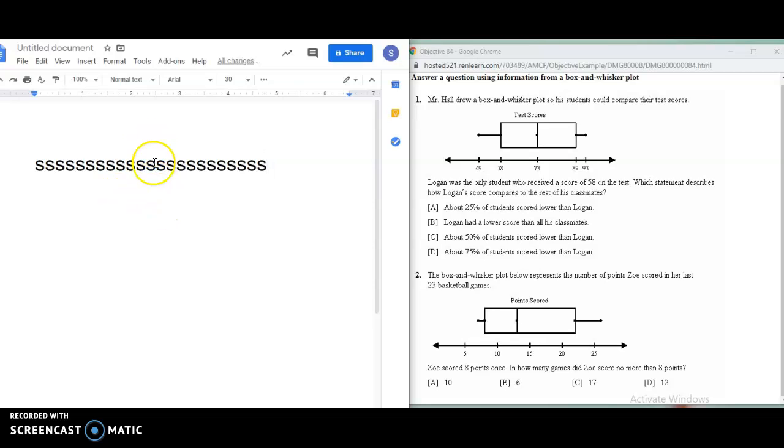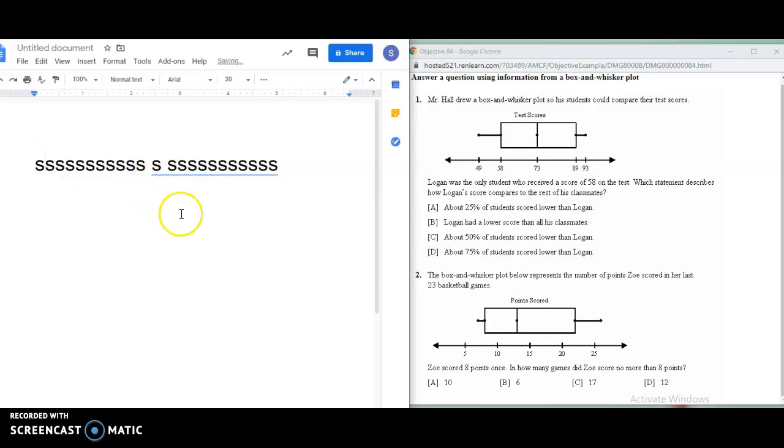Okay, now we have to divide this in half, right? Halfway between 23 isn't perfect. 22 would be 11, right? So I'm going to go 11 in. So here's 1, 2, 3, 4, 5, 6, 7, 8, 9, 10, 11. I'm going to put a space, and then I'm going to put a space. So here's what I want you to see.